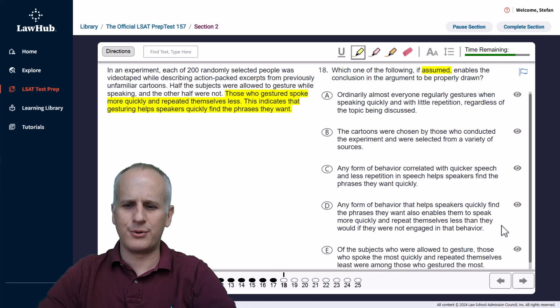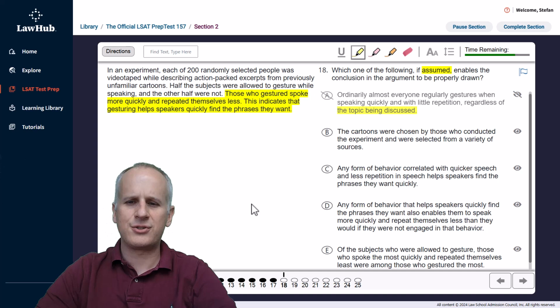Starting at the top with choice A, we've got ordinarily almost everyone regularly gestures when speaking quickly and with little repetition, regardless of the topic being discussed. Well, the topic isn't actually at issue. So we know nothing about the topic. We need a lot more information to explain whether the unfamiliarity or familiarity is relevant. And we need additional information to link choice A as a necessary assumption for this conclusion, so we should be able to eliminate it.